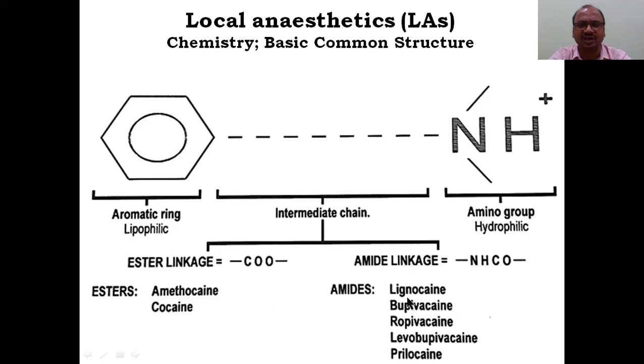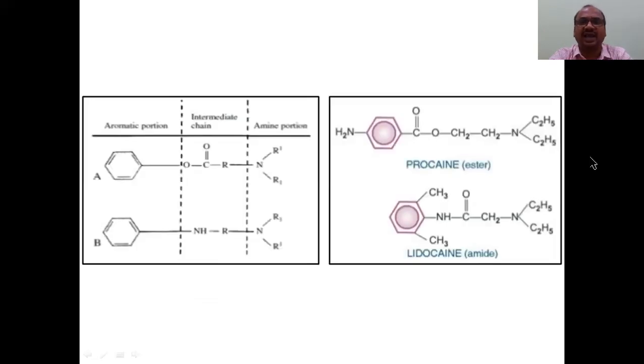That's why it is called lignocaine, okay, bupivacaine, okay, and ropivacaine, prilocaine. All these have the amide linkage. Very, very important. In the examination there will compulsorily be a question: find the local anesthetic having an amide link, or find the local anesthetic from the following having an ester link. Like that it comes.